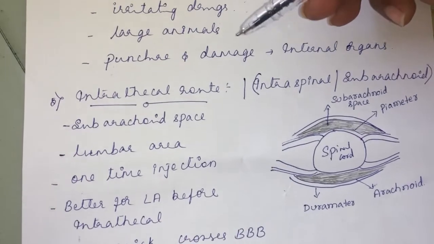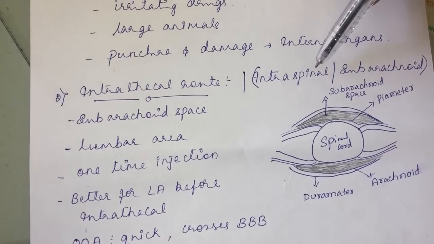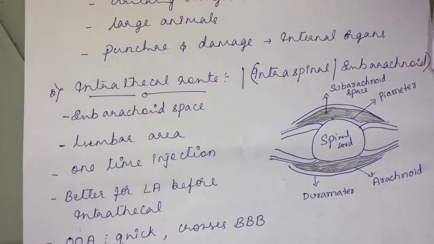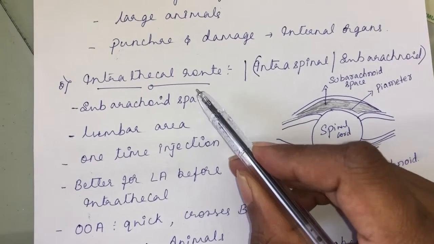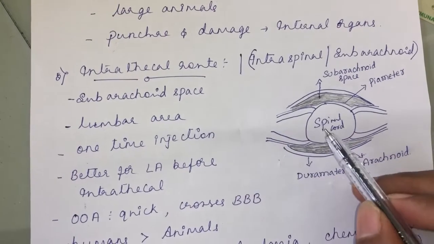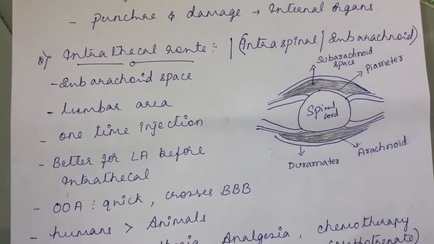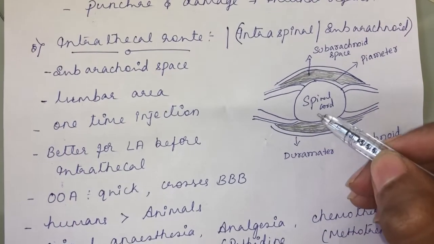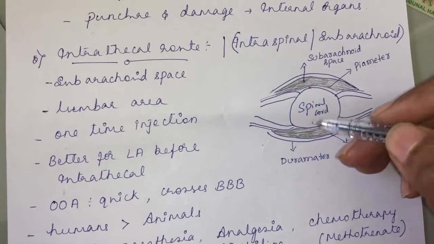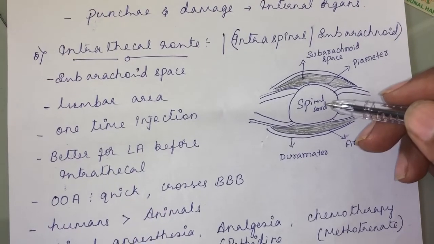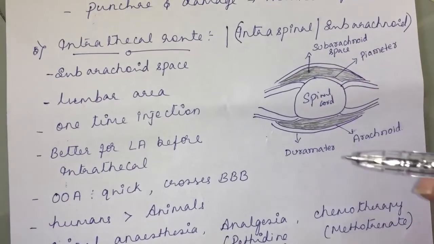Then the next route of administration is the intrathecal route, or in human beings it is commonly called the intraspinal route or subarachnoid route of drug administration. Here the drug is given in the subarachnoid space. So where do you get this subarachnoid space? The spinal cord traverses the foramen in the vertebrae. The most preferred site for the intrathecal route is the lumbar area. In the lumbar area, the spinous process and transverse process will be there, and between the lumbar vertebrae there is a space where you are going to give the intrathecal injection.